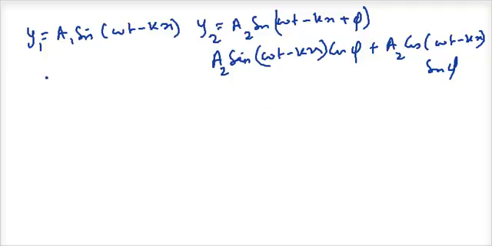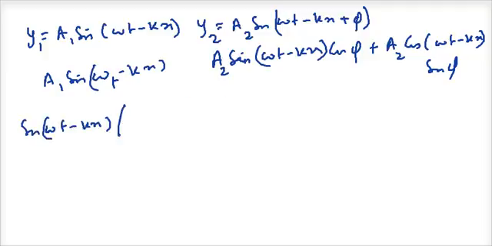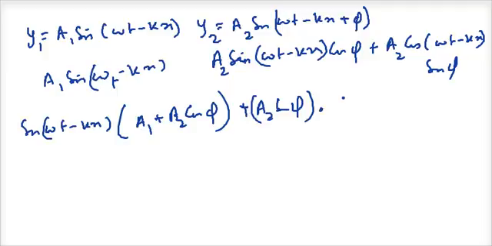Now I have here a1 sine omega t minus kx. I'll take sine omega t minus kx common, and I'll get a1 plus a2 cos phi, plus a2 sin phi into cos of omega t minus kx.